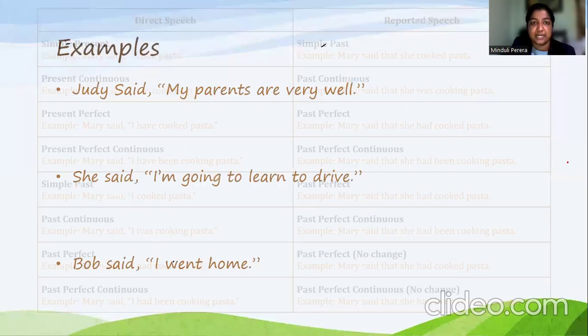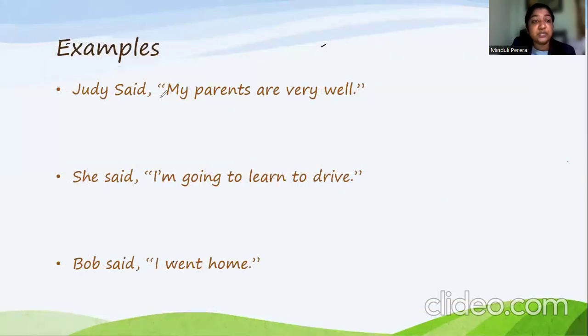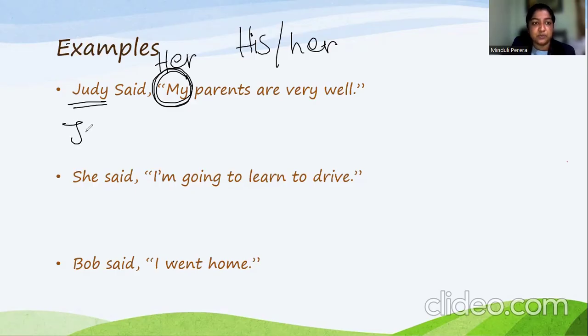Now let's see some examples. See the first example. Judy said, my parents are well. Now here, first, you have to identify the pronoun change. So we are talking about my parents. Now we can't keep my parents. Now this is in direct speech. What exactly Judy said, we are reporting. But now we have to report it to someone else. So my, we can't keep it like that. We have to change it according to that table. We have to change it into his or her. Now Judy is a girl, so we have to change it into her. So Judy said, now this is currently what we have to change, her parents.